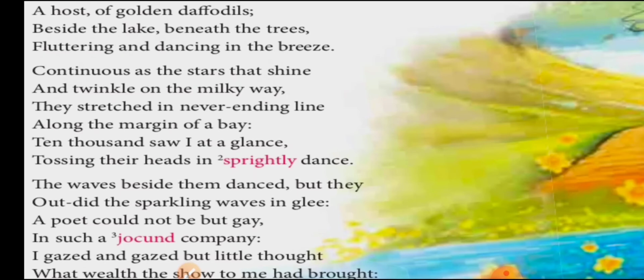So this comparison with the stars may have a greater implication, indicating that the flowers are as the stars here. So this is the proof of simile here. What is he saying? That the flowers are shining like the stars. So the flowers were visible. Now they stretch in a never ending line, means like the Milky Way they are stretching.